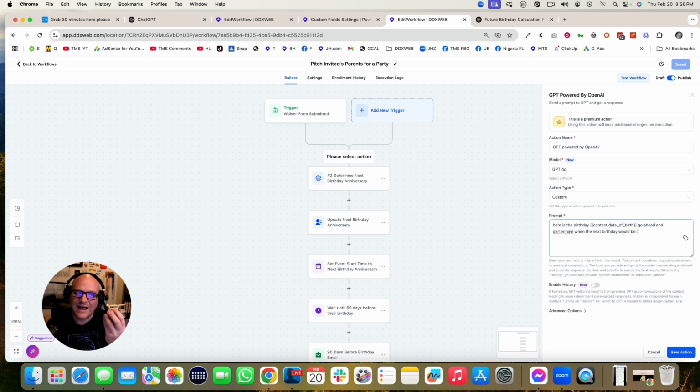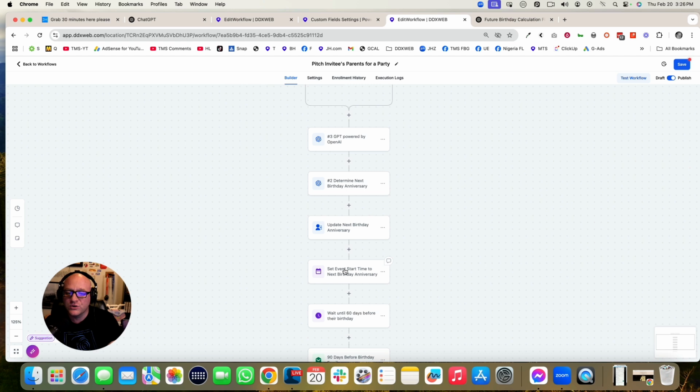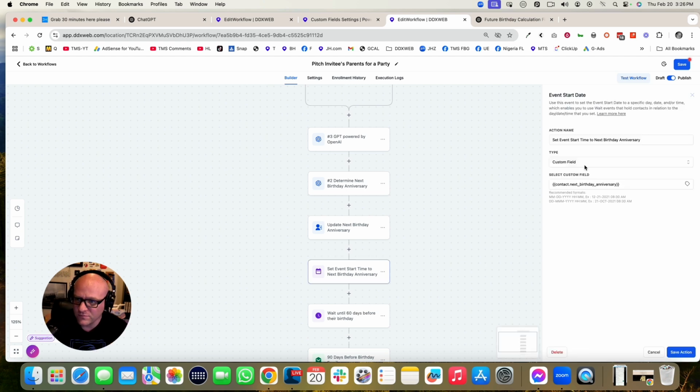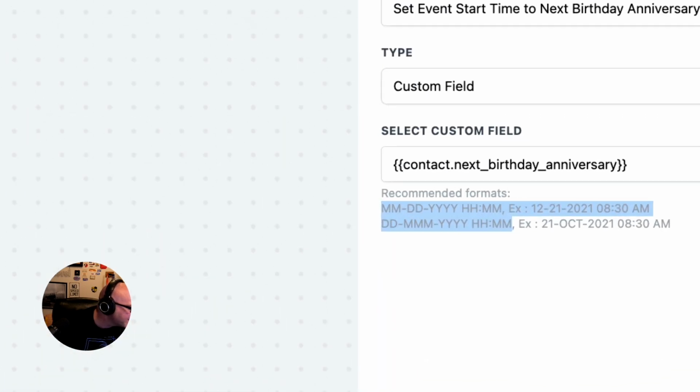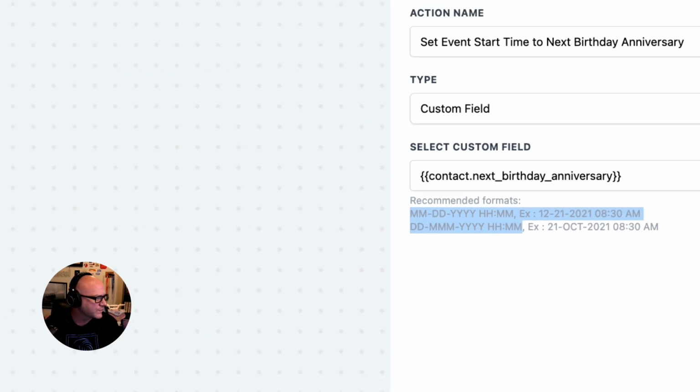And then I need to output that thing into a certain format, right? I knew that eventually down the road, I was going to want to wait until I need to use the set event start time. Okay. So I know I can set it to a custom field, specific date and time. If I'm going to pick a specific custom field, something a little more dynamic, I have to use a certain format. Okay. And so look at this format here. See that? So I was going to try and output from ChatGPT that exact same format so I could use it in a step down the road. Okay.